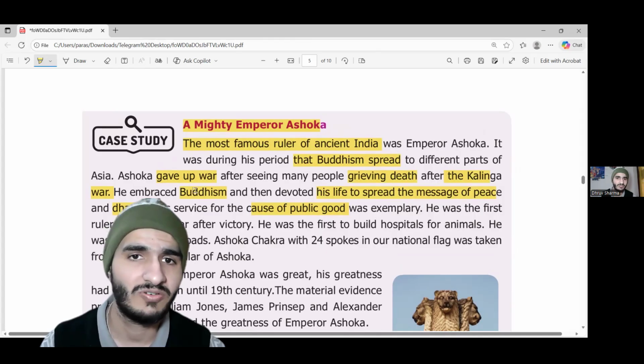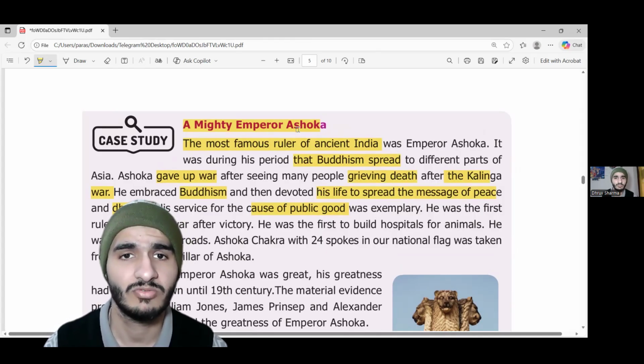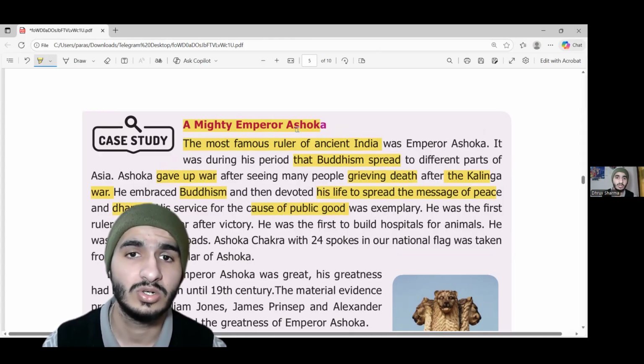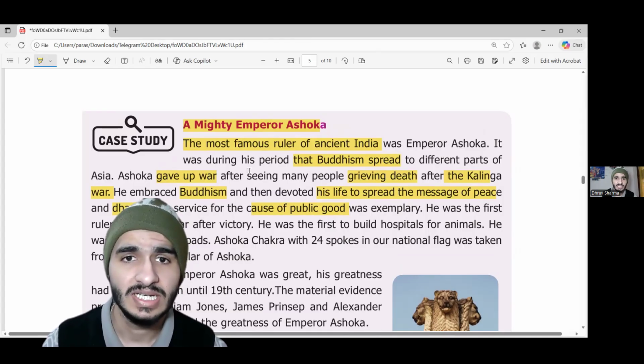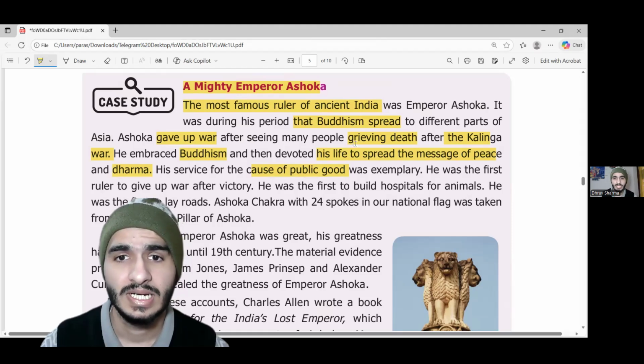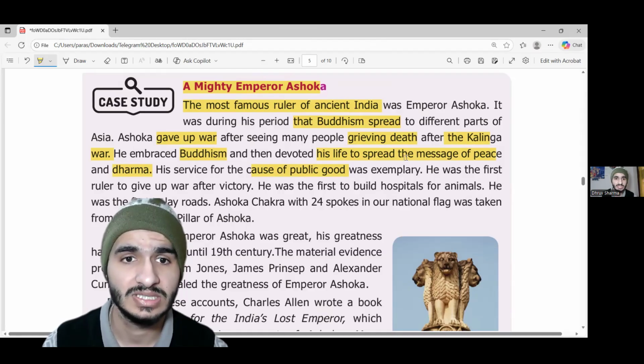So whatever we have learned so far about Ashoka is that mighty Ashoka is someone from the history books who has been recalled many a time and considered to be someone good or great. The most famous ruler of ancient India is Ashoka, and there is a belief that Buddhism spread during his times on the Indian subcontinent. He is also believed to have given up war by seeing people grieving from death in the Kalinga war. Kalinga is today's Odisha. If you are wondering which part of India Kalinga is, it's Odisha.